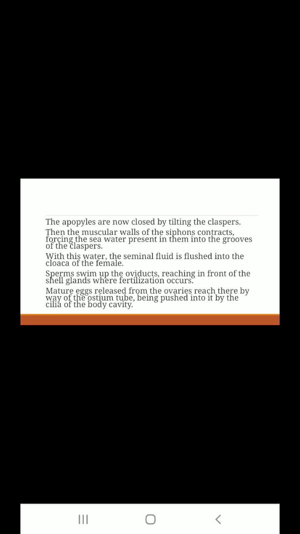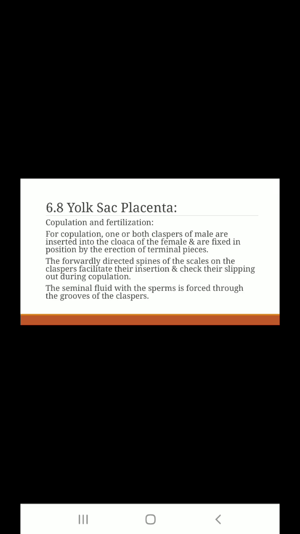What is meant by copulation? Copulation means the first process. After the last lecture, we saw the male urinogenital system and the female urinogenital system. In the male, the sex organ is the testes and in the female, the sex organ is the ovaries. The fusion of these two sex organs, after that this process is called copulation.